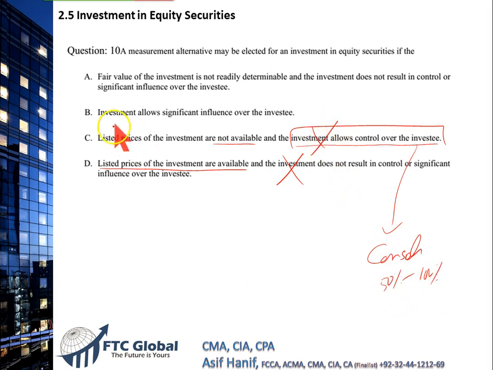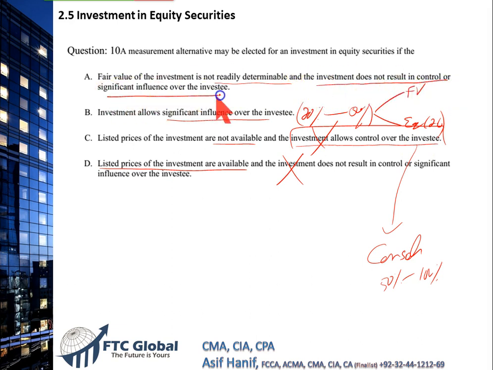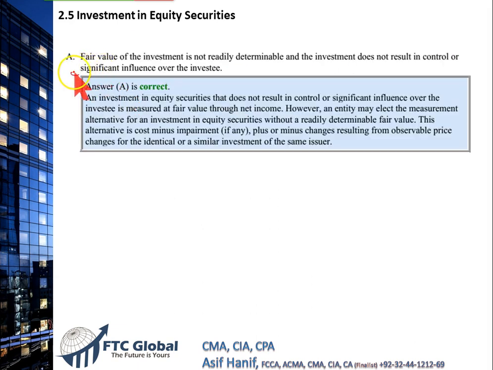Wrong. If there is significant influence, that is a holding between 20% to 50%, we have two alternatives: either fair value through other comprehensive income, or the equity method discussed in 2.6. So B, C, D are wrong. Only when the fair value of the investment is not readily determinable and the investment does not result in control or significant influence can we use the measurement alternative. So A is the correct option.